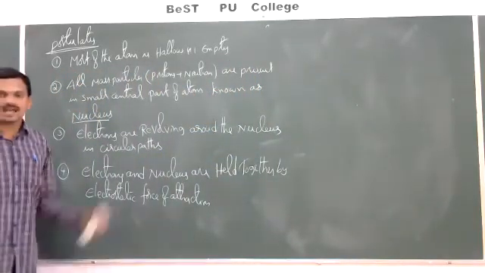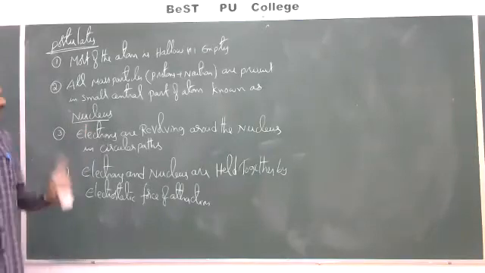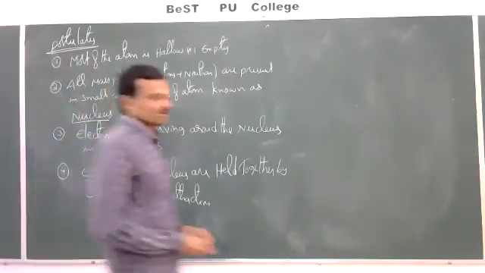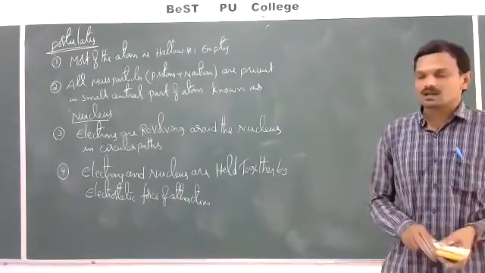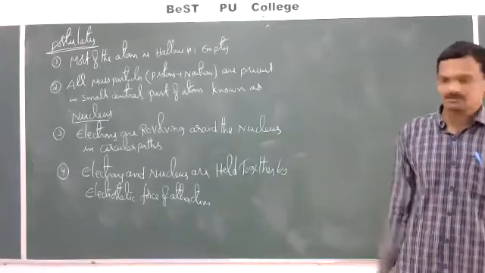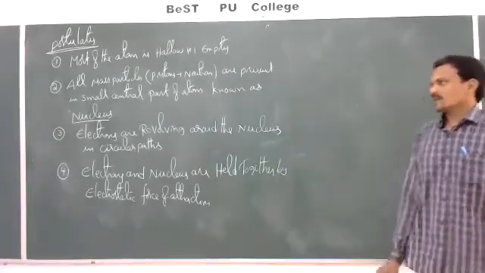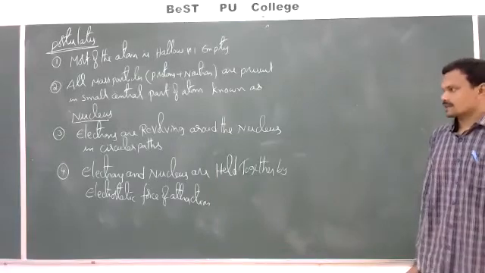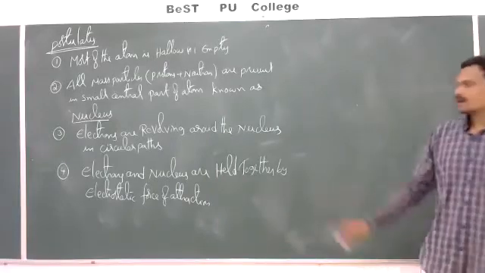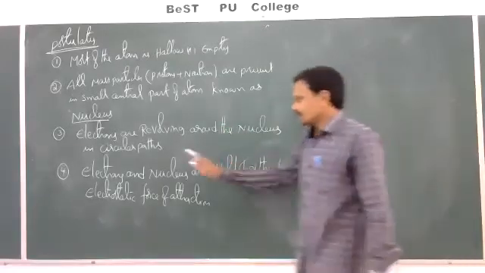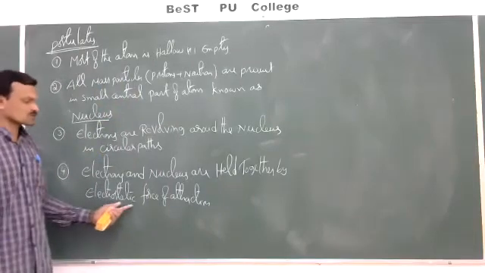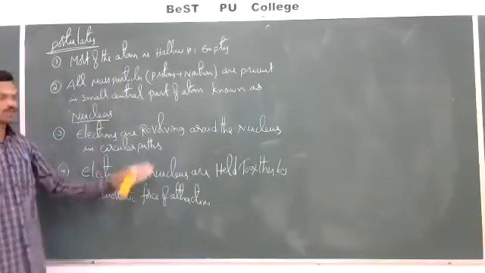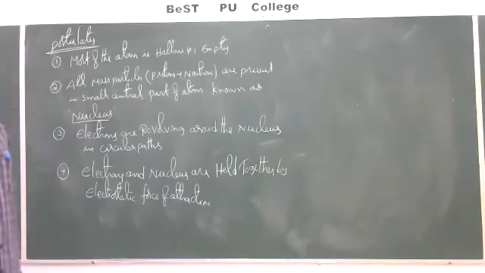See once again, most of the atom is hollow or empty is the first one. Second one, all mass particles, that is including protons and neutrons, are present in a small central part of the atom known as nucleus. Third one is electrons are revolving around the nucleus in circular paths, and electrons and nucleus are held together by electrostatic force of attraction. These are the major postulates of Rutherford atomic model.